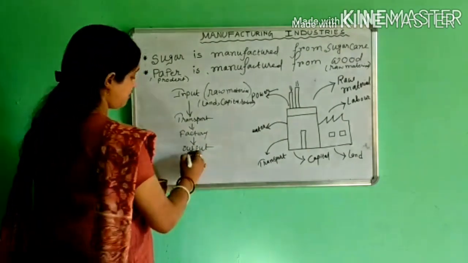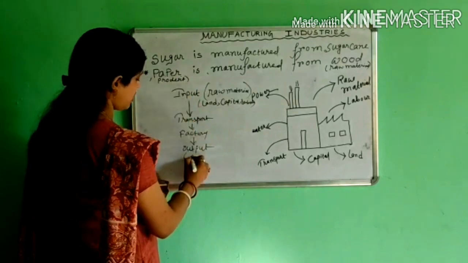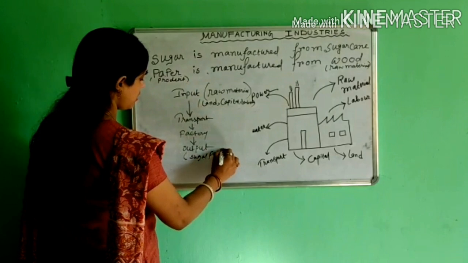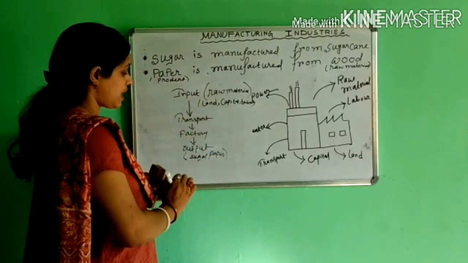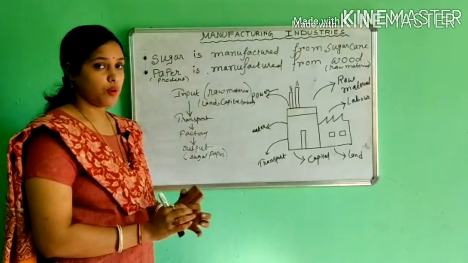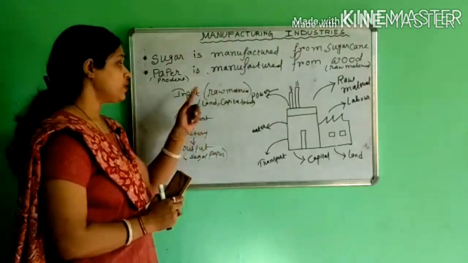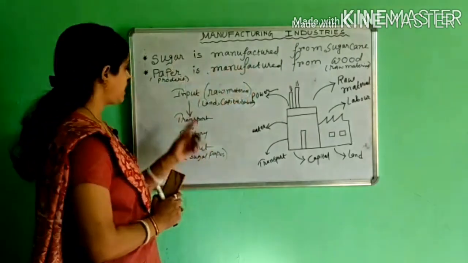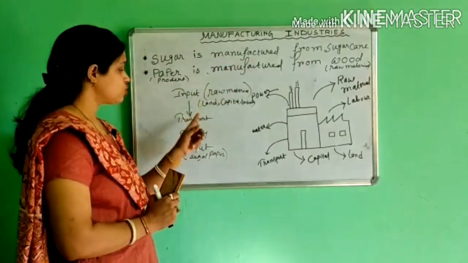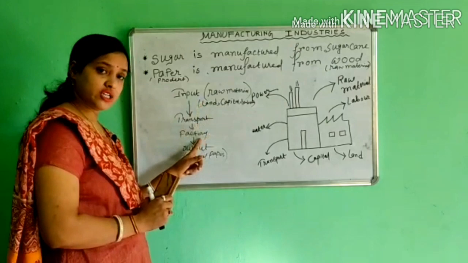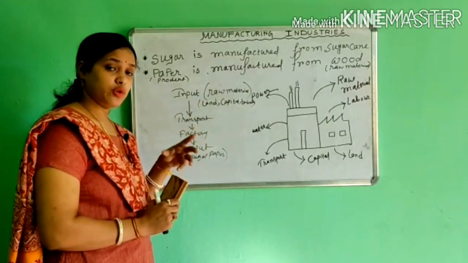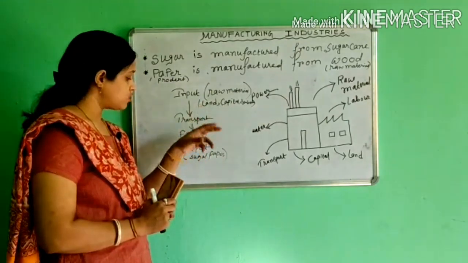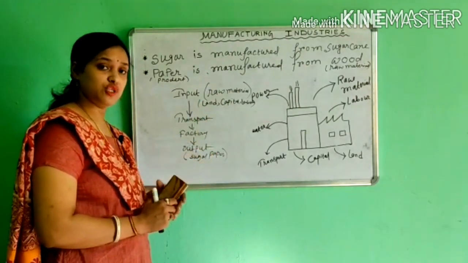Output is the finished product, that means in our case sugar or paper. So this is the output which we get from our input. In the factory the raw material is transformed into output. Output is our finished product.